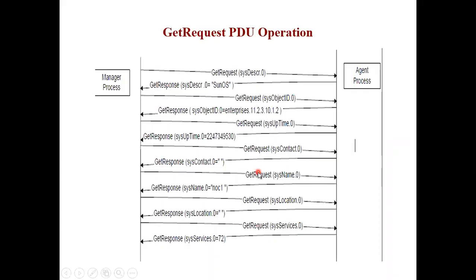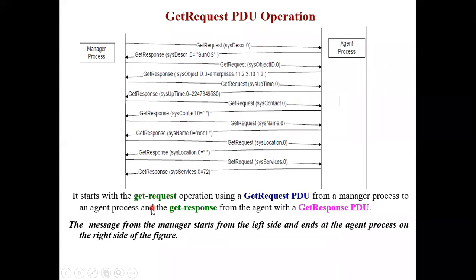Suppose I have a system in which all 11 MIBs are installed, just remember how many requests and responses there will be. Okay, so I hope this at least, get request PDU operation with the system group, is clear. This I have taken from the book only.